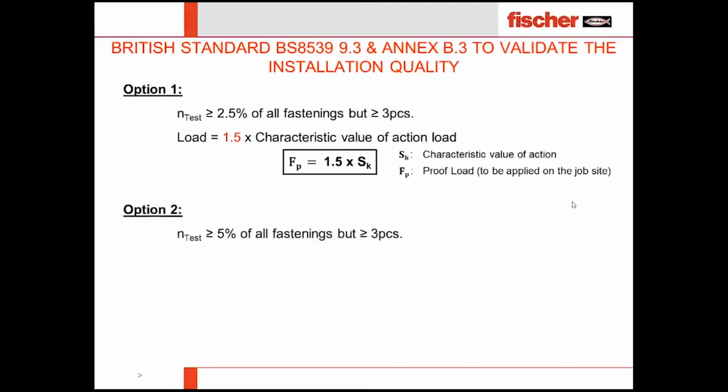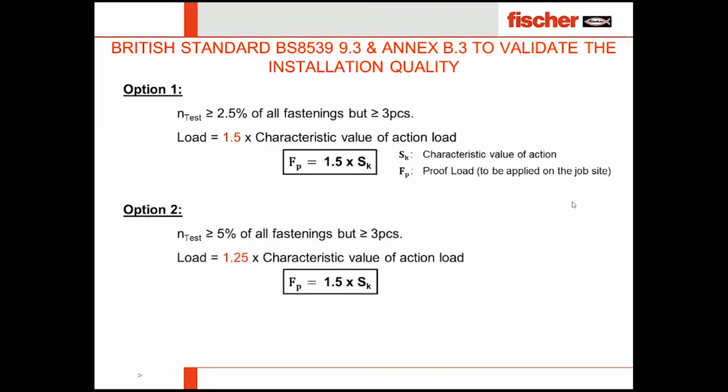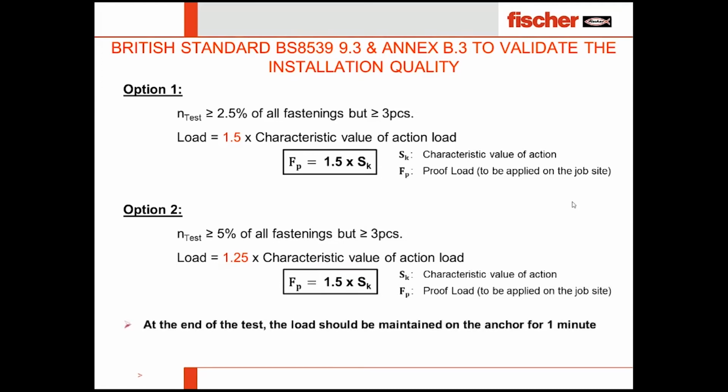Or else, if it is 5% of the fastening or greater than or equal to 3 pieces, then we can go with 1.25 times the load acting on the anchor, or the load which is there on the base plate or on the particular anchor. So this will be applied for a minimum of 1 minute, and then the load can be released.